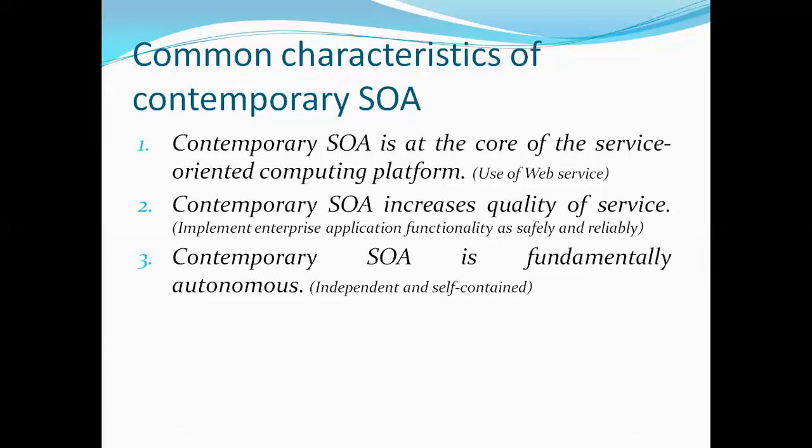We have already seen the characteristics or principles of service-oriented architecture. All the principles are supported by modern SOA. So contemporary SOA is fundamentally autonomous, independent. You are writing independent logic, separate logic for each separate web service, so it is self-contained.